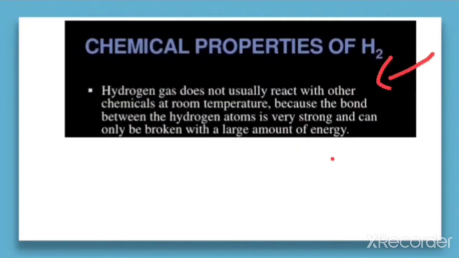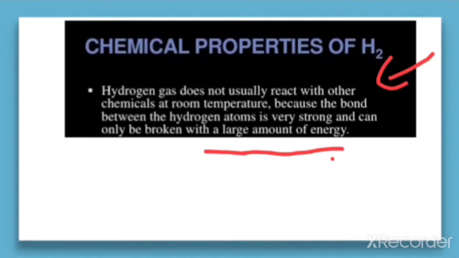So we can read out this sentence here. Hydrogen does not usually react with other chemicals at room temperature because the bond between the hydrogen atoms is very strong and can only be broken with a large amount of energy. That means high bond dissociation enthalpy.